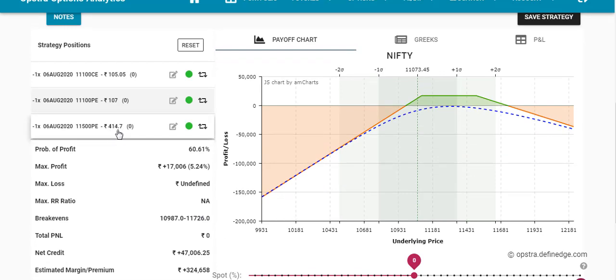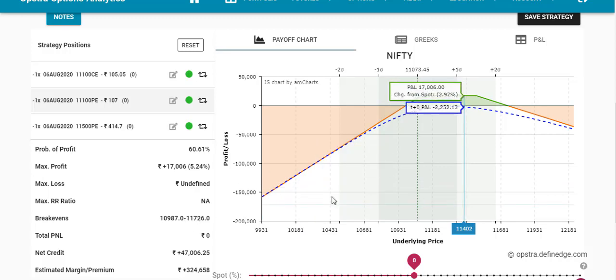Now because the premium is too high, that's why it is shifting too much. On the expiry date, that 400 premium will be around 100 or 120. So your break even up to the upside will shift to the upside by somewhere around 100 points. You will not make a loss, but your downside break even will also shift to the upside.